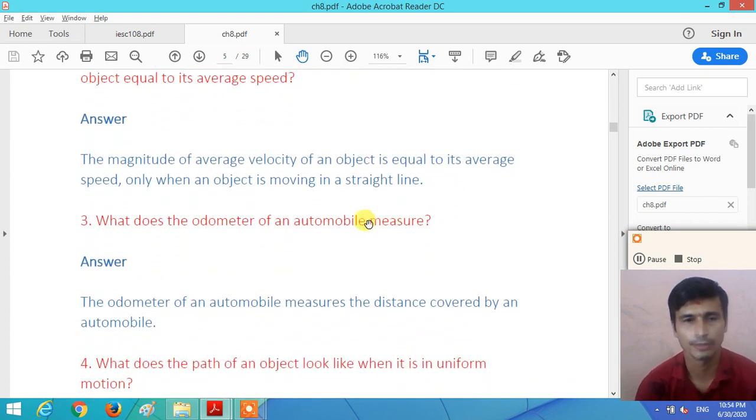Next, third question. What does the odometer of an automobile measure? The odometer of an automobile measures the distance covered by the object. The odometer is the meter indicated in all vehicles, and this odometer in automobile vehicles measures the distance covered by the vehicle.